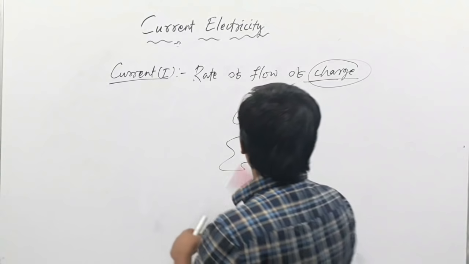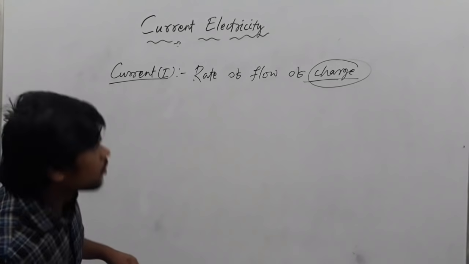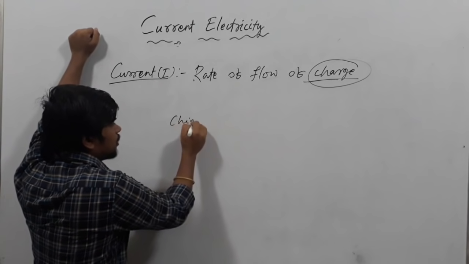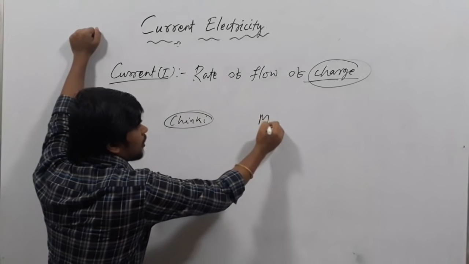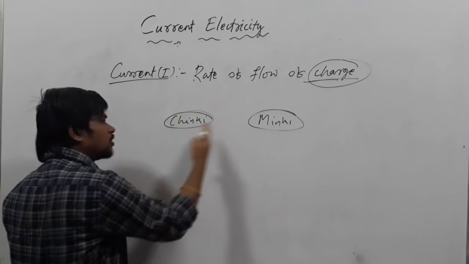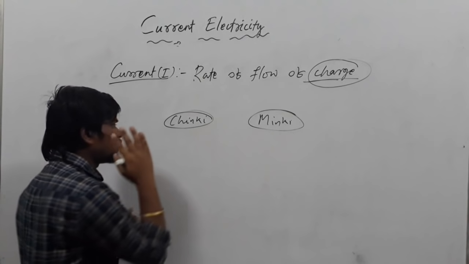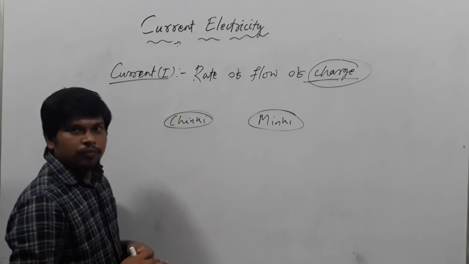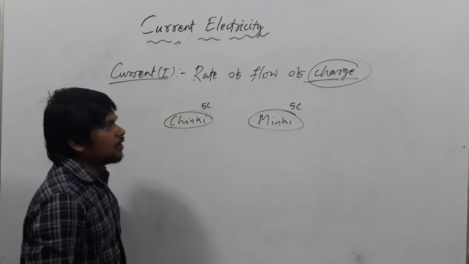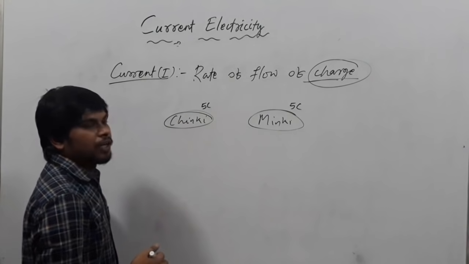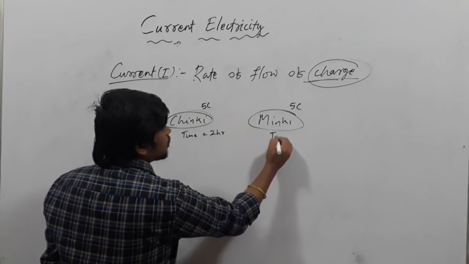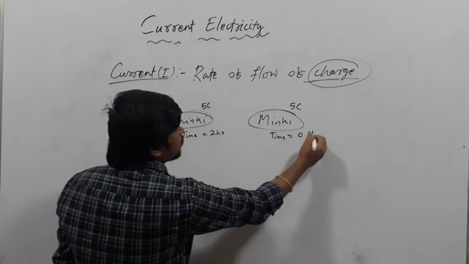I will explain how current is decided by the rate. Suppose there are two persons, Chinky and Minky. I apply 5 coulomb of charge to both persons. The only difference is that for Chinky I take the time as 2 hours, and for Minky I take the time as 0.01 second.